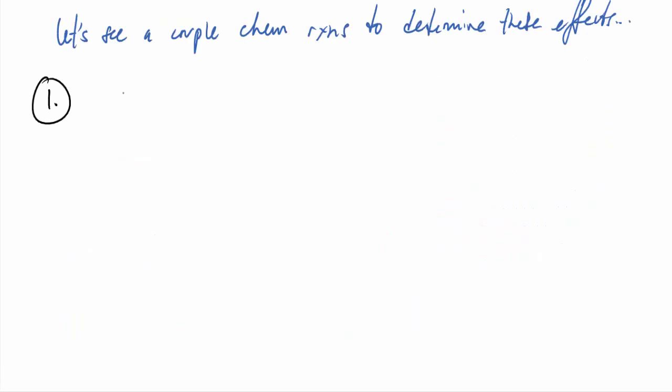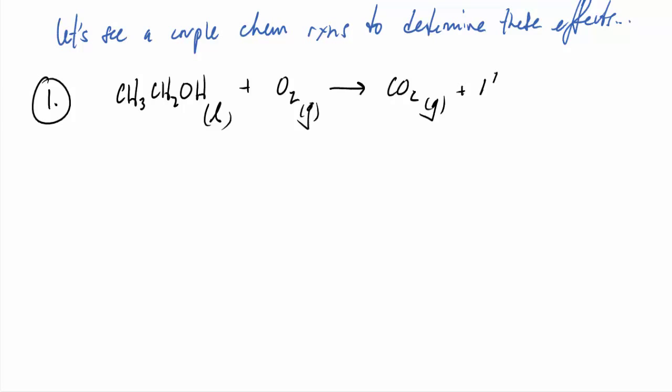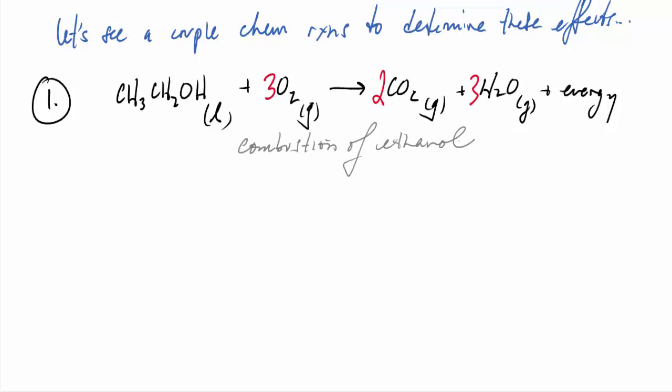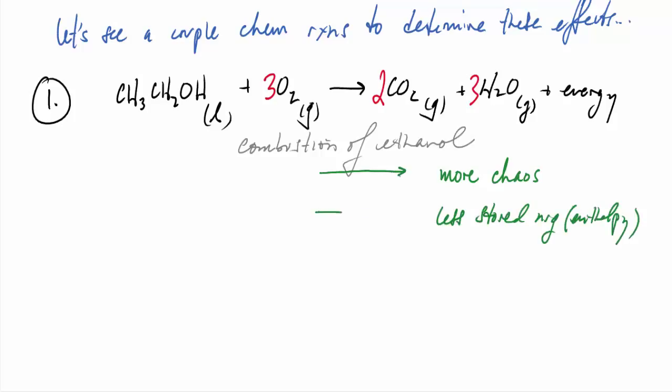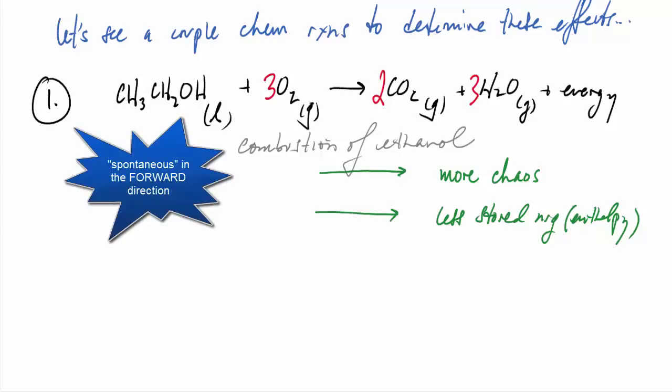This first reaction here is the combustion of liquid ethanol. So there's the ethanol, oxygen gas. We know that if we get the balance right here, we'll produce some carbon dioxide and water vapor and energy. If you look on the right-hand side of this reaction, you can see quite a few more gas particles banging around. They're very chaotic, less stored energy. So this reaction, we'd call it spontaneous in the forward reaction. Both tendencies are driving it to the right.